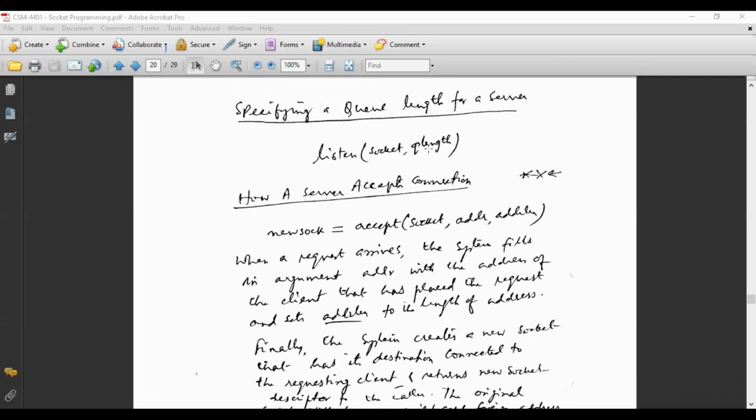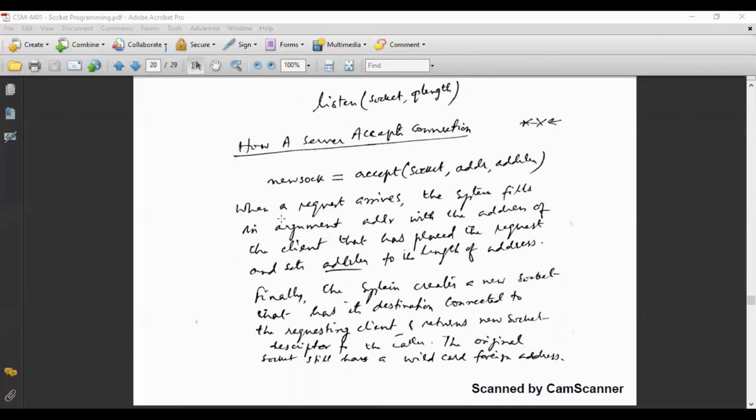So how can you define the queue length? If requests are coming from 5 clients, 6 clients, 10 clients, 20 clients, or 100 clients, that queue length can be defined over here. How does a server accept a connection?